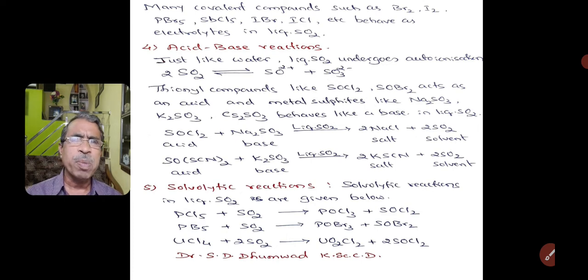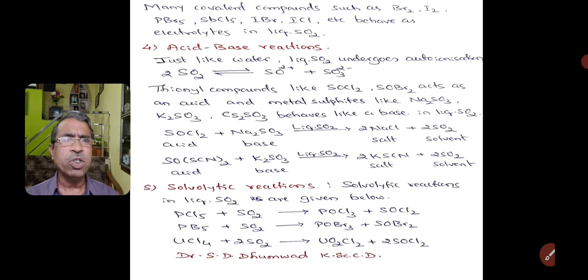Coming to another property, known as solvolytic reactions. The solvolytic reactions in liquid sulfur dioxide are given below. Solvolytic reactions means the solvent reacts with the other salts. Now, when PCl5 is treated with liquid sulfur dioxide, we get POCl3, that is phosphorus oxychloride, and thionyl chloride is formed.